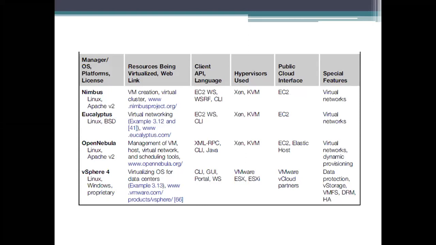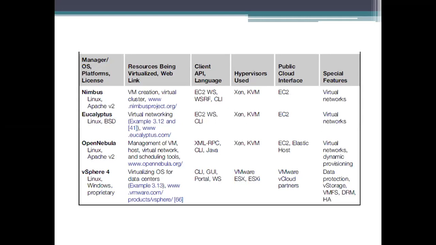So what are these virtual infrastructure managers used for? They are used to create virtual machines, and then all these virtual machines are combined to form a virtual cluster. This virtual cluster is used as an elastic resource, available to other networks or anything else you are representing, to form a processing.